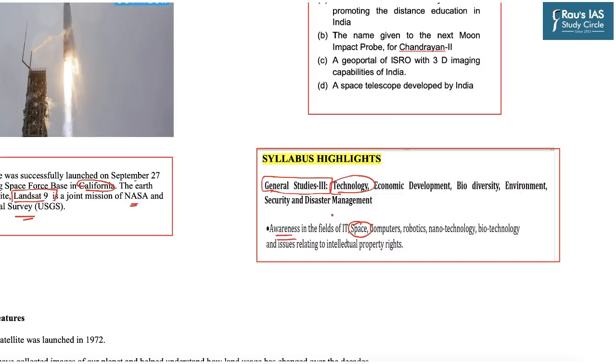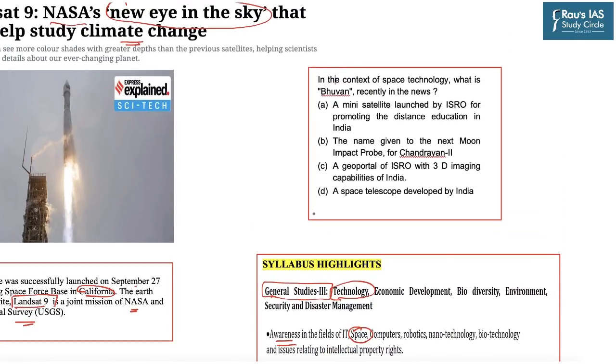From the prelims point of view, this topic is very important because on a regular basis at least one question is there in the prelims paper. For example, a sample question is taken from the UPSC previous year questions: in the context of space technology, what is Bhuvan recently in news for?